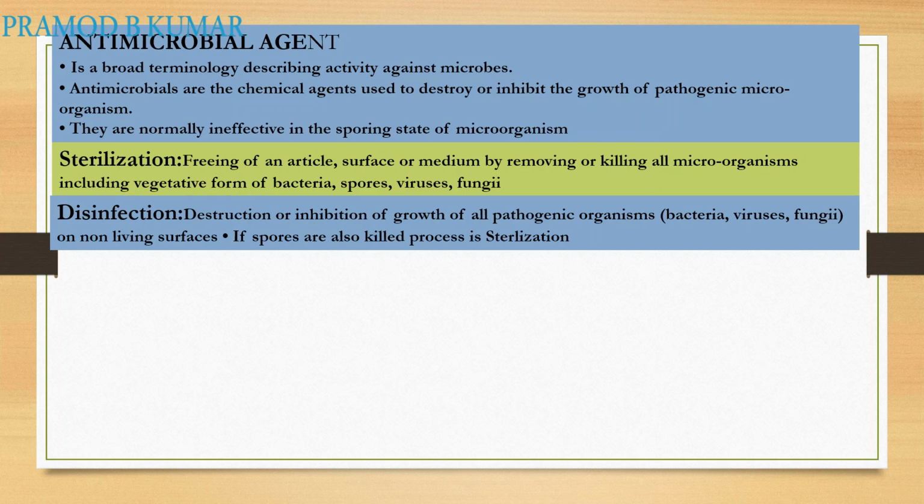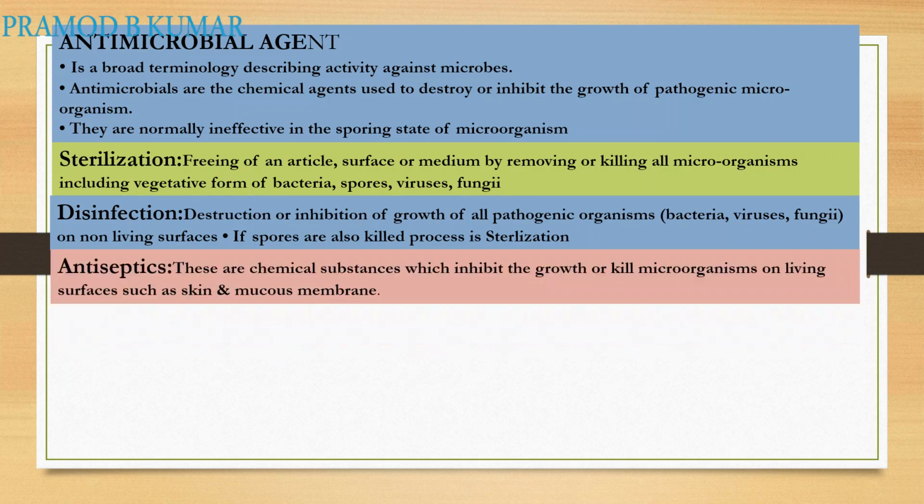No, you can't do that. If spores are also killed, it is included as in sterilization, so it is a part of the sterilization process also, where it destroys or inhibits the growth of pathogens entirely. Now the antiseptics, that is what we apply on our skin.